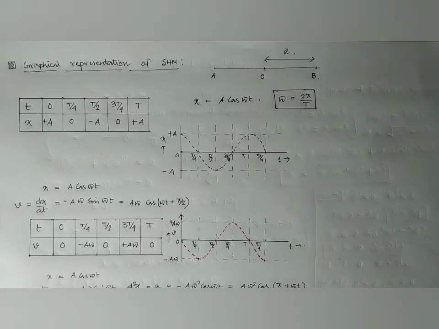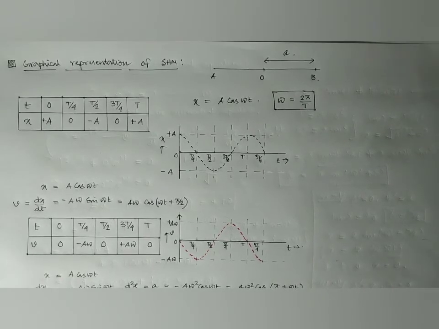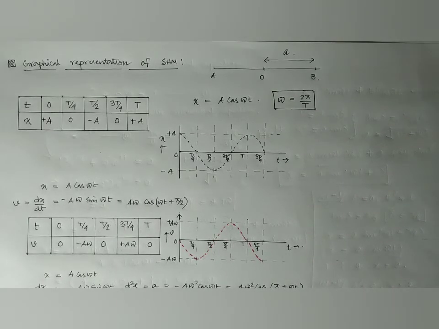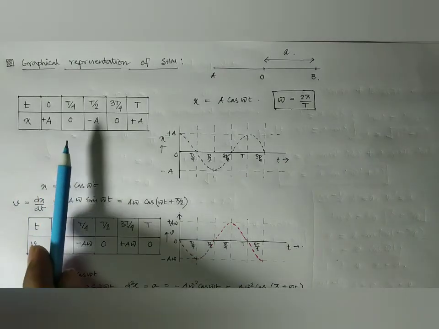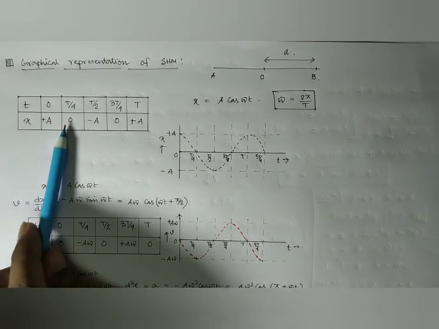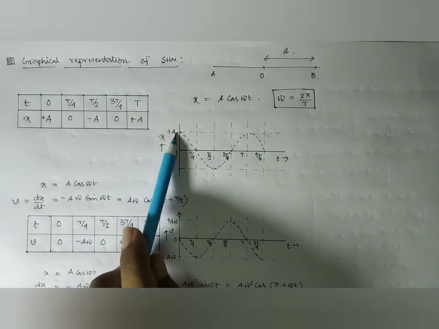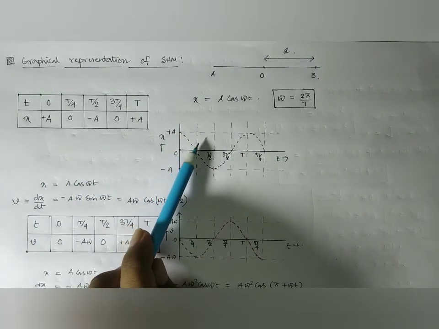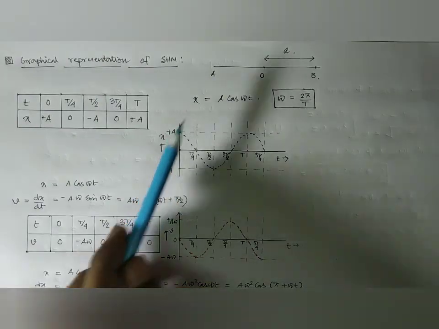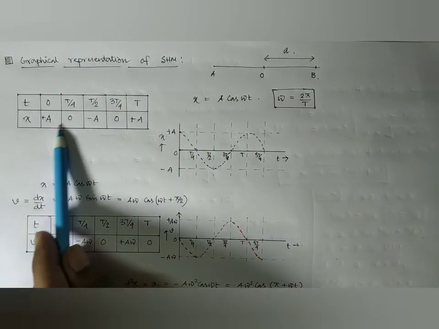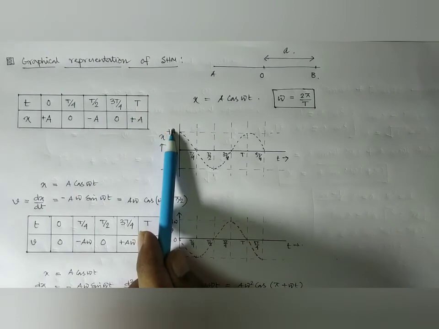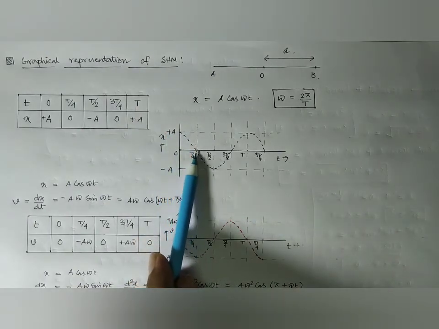So if we plot it in a graph, we can see that at time t equal to 0, x is equal to A. As time increases, at t by 4 it is crossing the equilibrium position, that is, x becomes 0. So at time t by 4, x equal to 0.